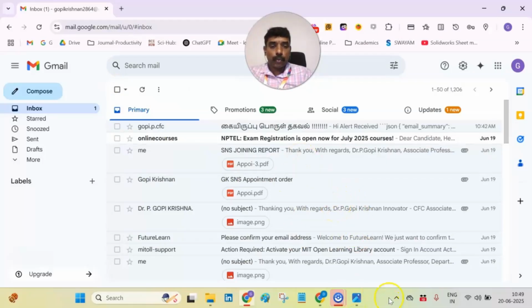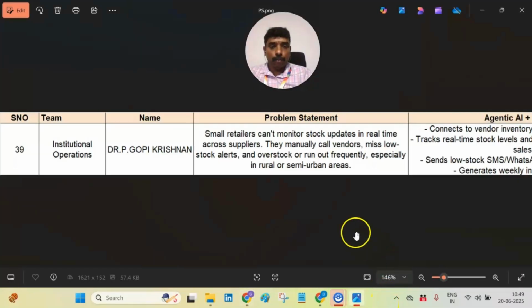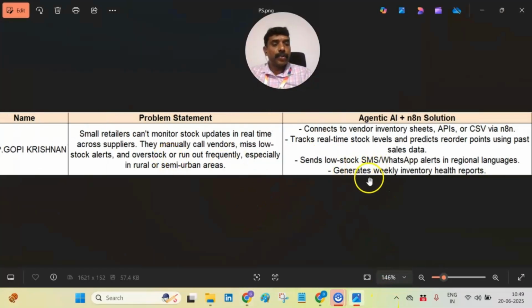With respect to the problem statement given to me, I have created an end-to-end solution that connects the Google Sheet, tracks the real-time stock level, and predicts the reorder points. There is going to be a message in Gmail, and I have been trying to connect SMS or WhatsApp communication also in my solution. I'm just trying here, and it will be fruitful in a short span of time. And it creates a weekly inventory health report using the AI agent nodes. So this is all about the presentation.